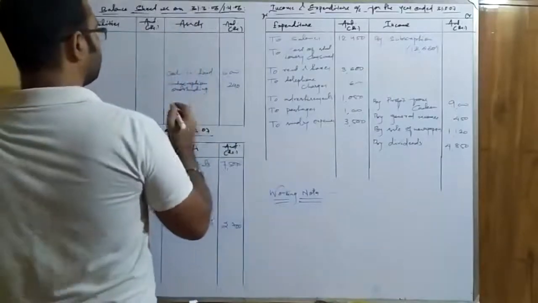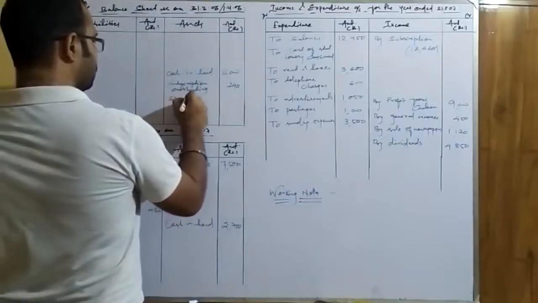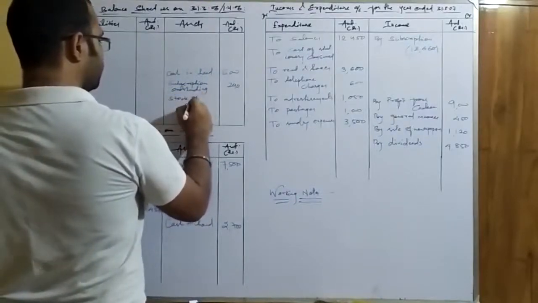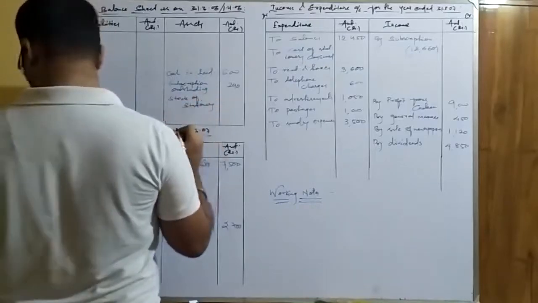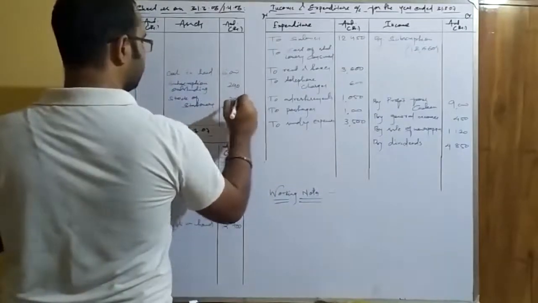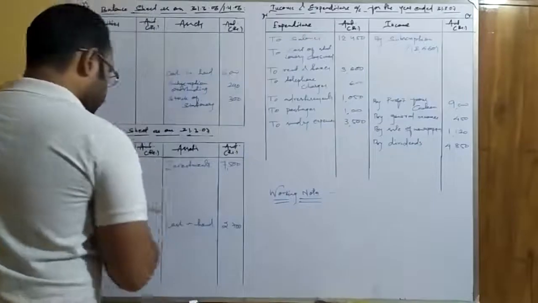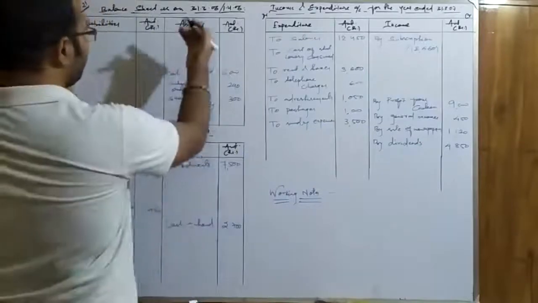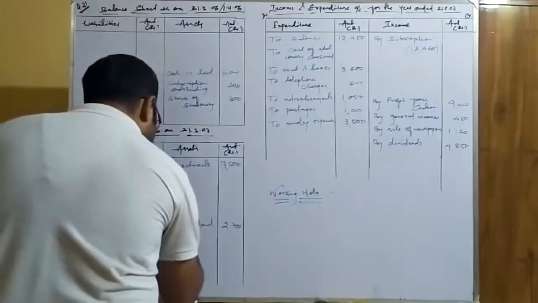So the opening stock of stationery will be written here. Stock of stationery. The opening stock of stationery given in the question is 300. We don't need to write closing stock because we have already mentioned the date over there, you can just write the stock of stationery.